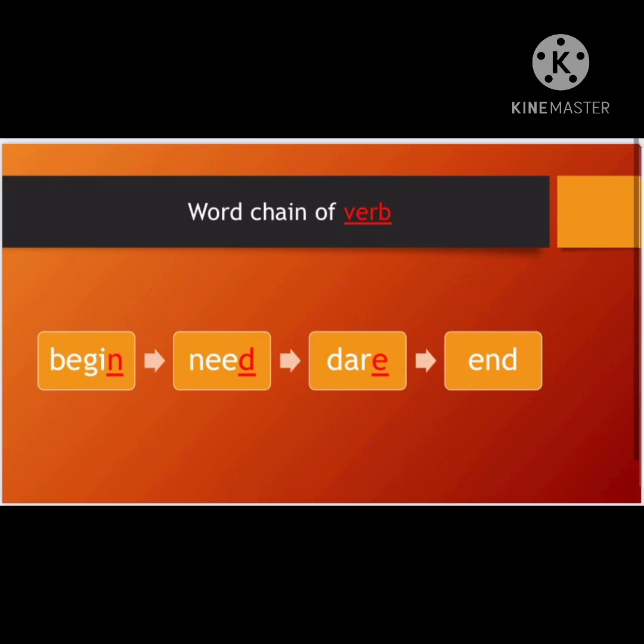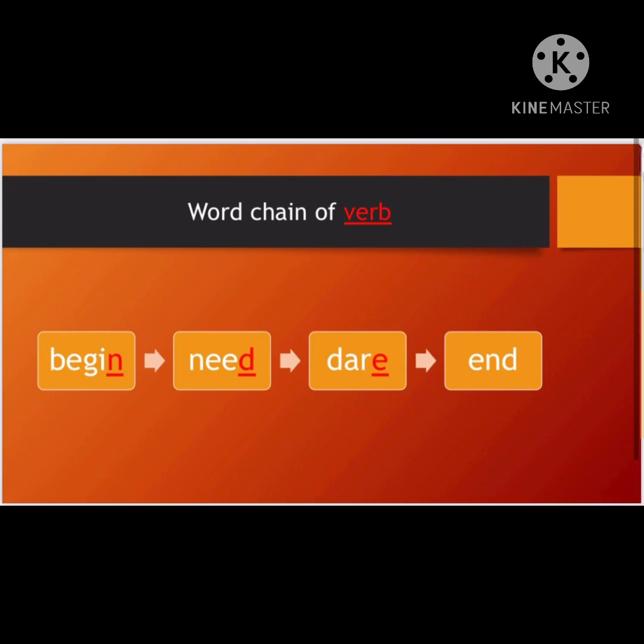My given word is begin. Yes. And the last letter is N. I'll take the same N and try to make my new word with the verb part of speech category, and it is need. You say, I need money. So I need is playing the role of verb here. So it's correct, my dear children.